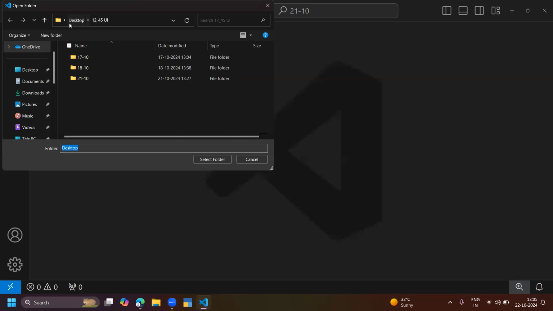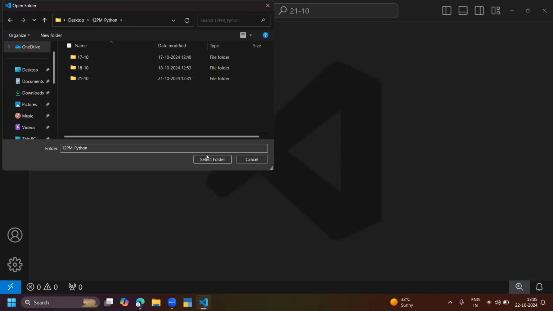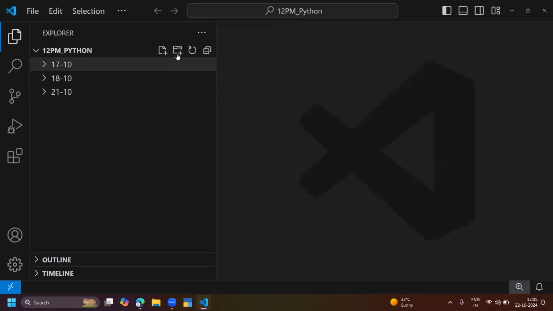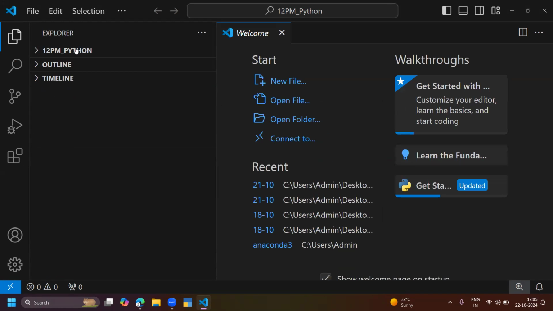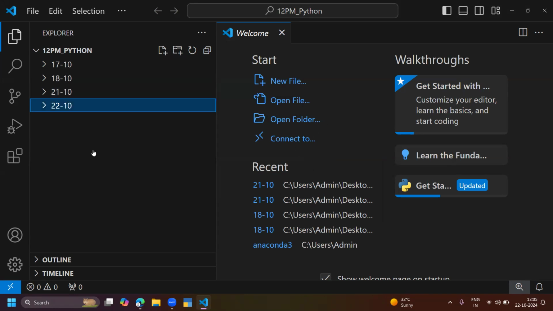Okay, so let me try to open the folder. Here I'm creating a new folder for today's class. In the 12 p.m. Python folder, I'm creating a new folder, 22 by 10. Inside 22 by 10, I want to create a new notes file.